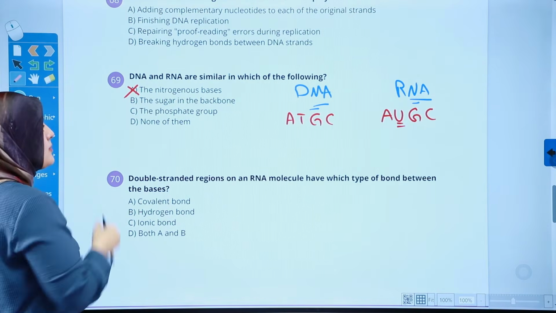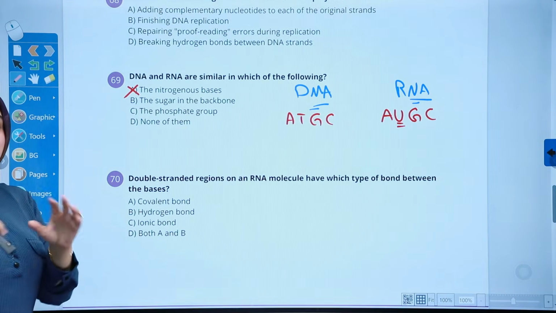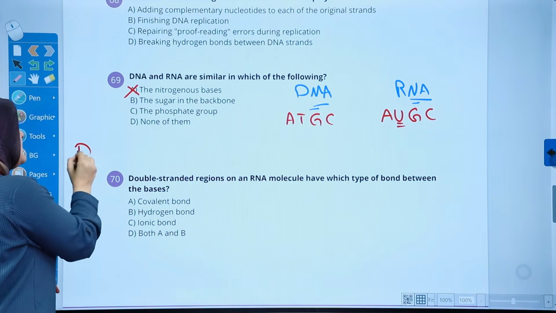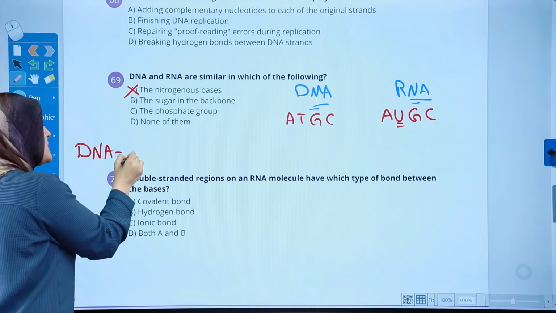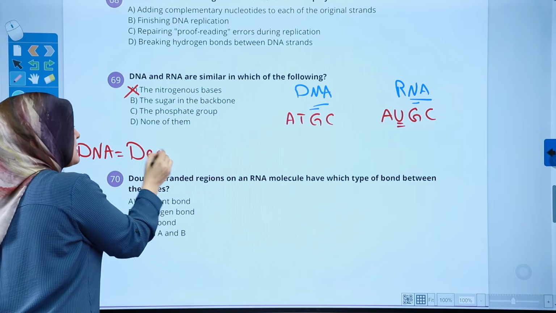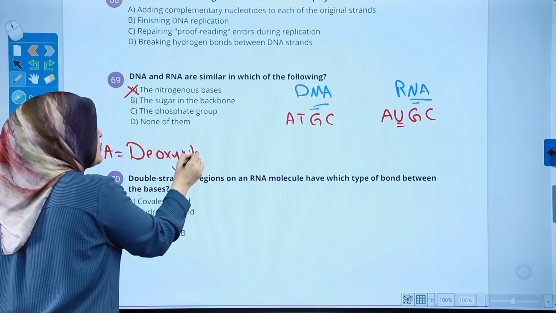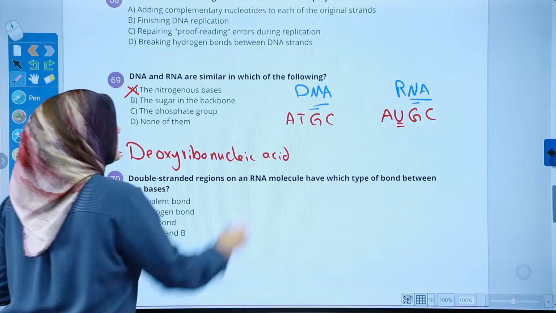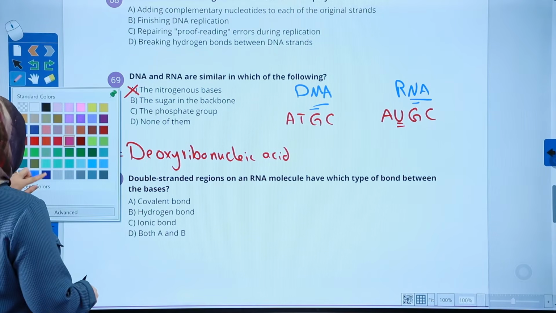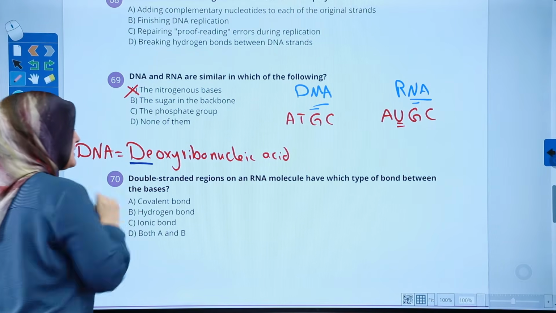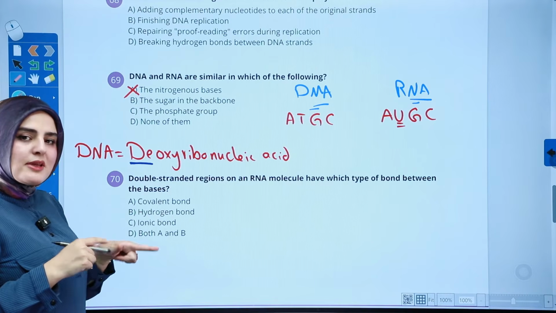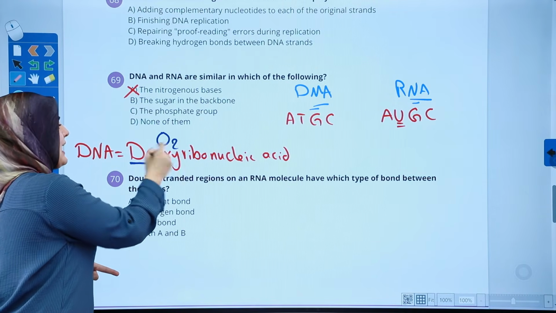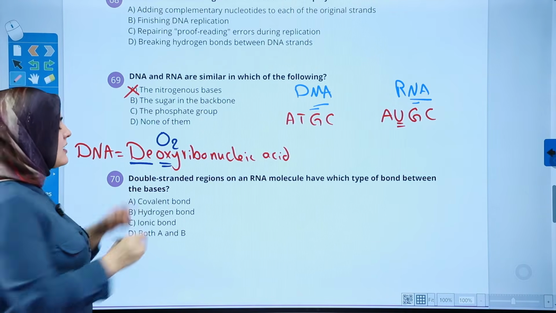As for the sugar backbone, no, they don't look like each other. DNA stands for deoxyribonucleic acid. Deoxy is like a negative form, meaning something is lacking. Oxy means oxygen, so we're lacking an oxygen in ribonucleic.